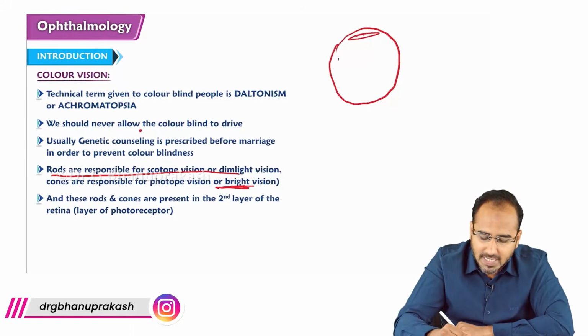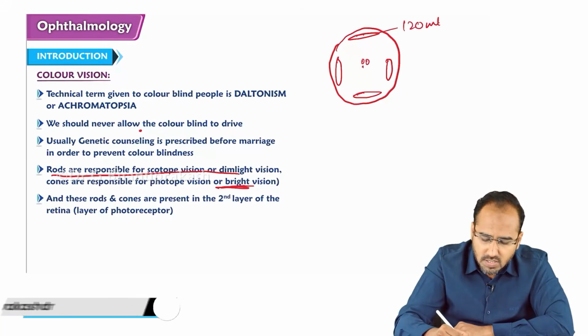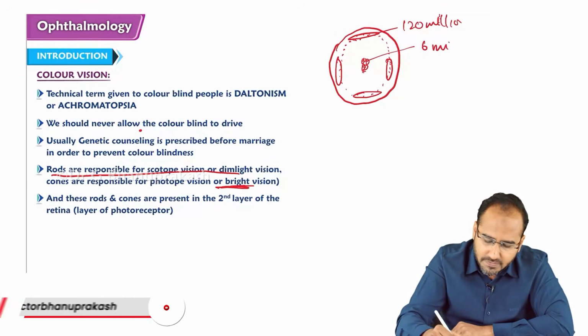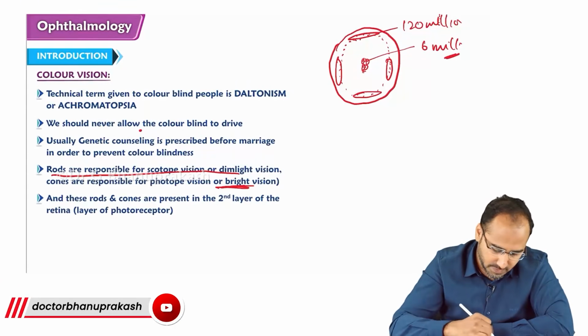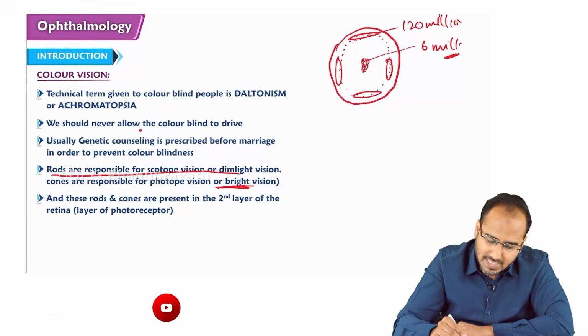Remember, rods are cylindrical structures. 120 million rods are there. Rods are present on the periphery. These are responsible for night vision, peripheral vision. Whereas cones are present in the center. How many millions are cones? 6 million. Responsible for what? Color vision.